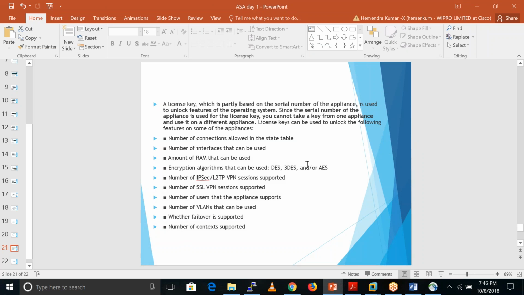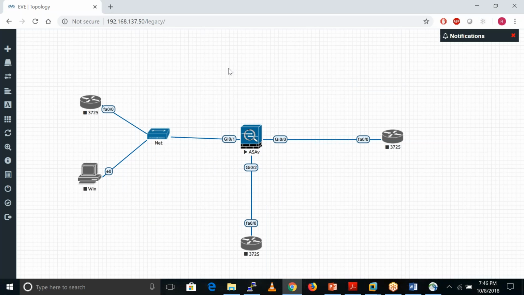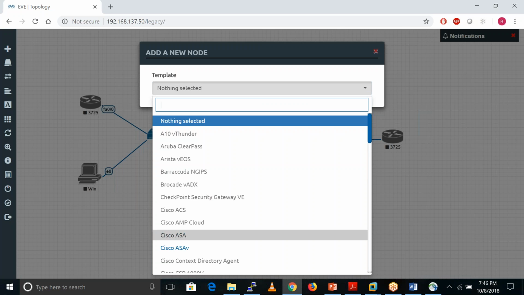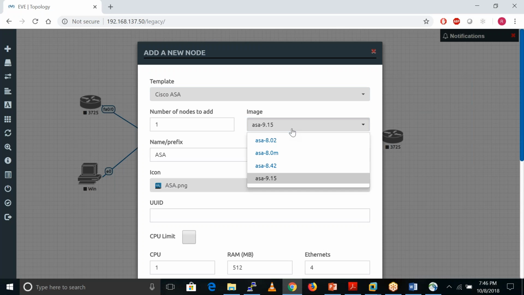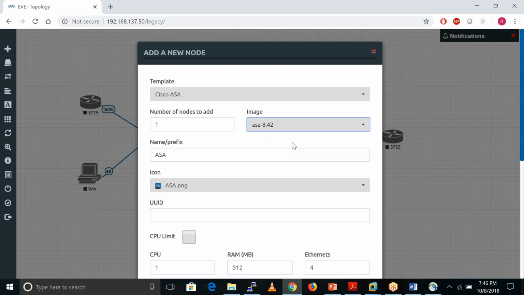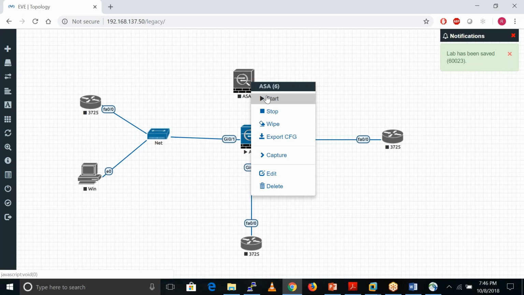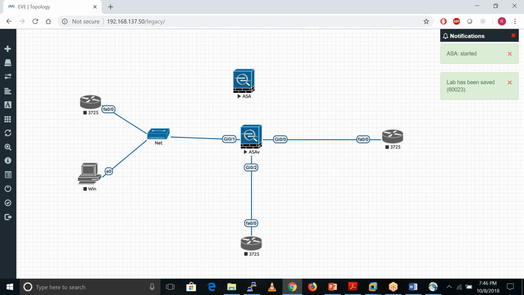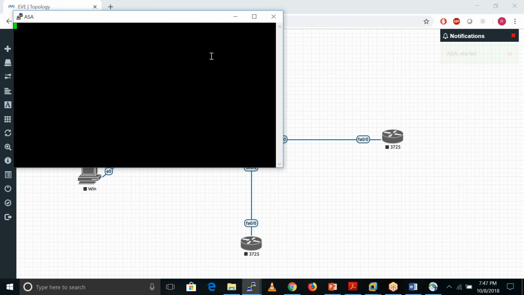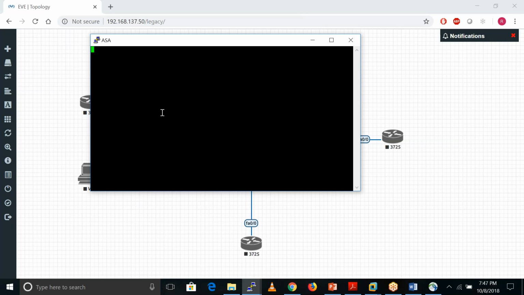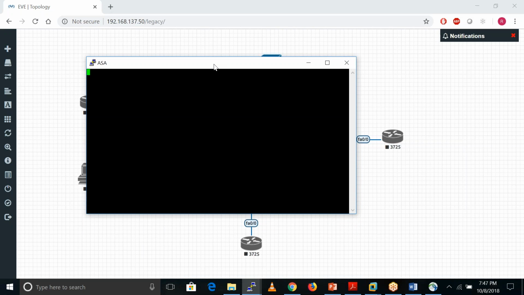Okay, so let me add one more firewall here which is running some older version, like I am using ASA here. So let me use the ASA 8.4. It's very lightweight. It takes only 512 MB of RAM. Okay, so let's see if that reboot completes. It's rebooting now, I hope. Sometimes it takes around 1 or 2 minutes to reboot, so you have to wait.